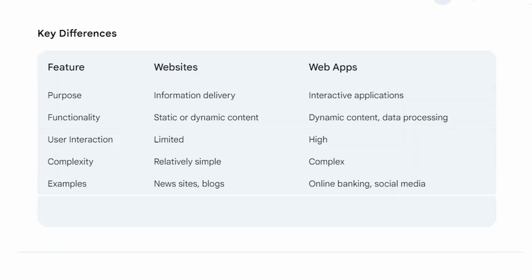Key differences between websites and web apps. Purpose: website, information delivery; web apps, interactive applications. Functionality: website, static or dynamic content; web apps, dynamic content and data processing. User interaction: website, limited; web apps, high. Complexity: website, relatively simple; web apps, complex. Examples: news sites and blogs versus online banking and social media.